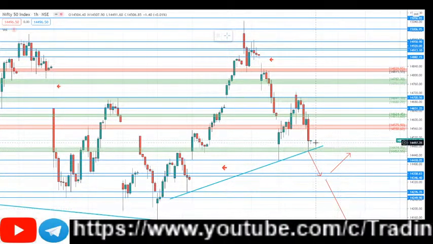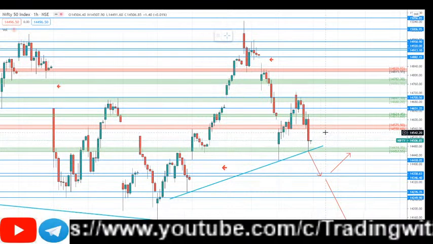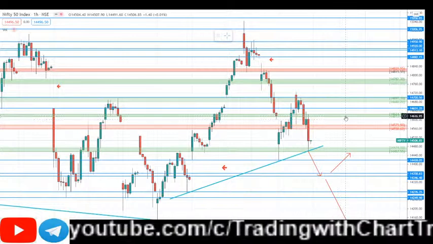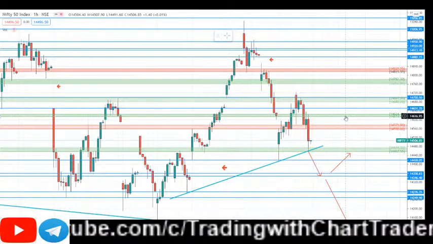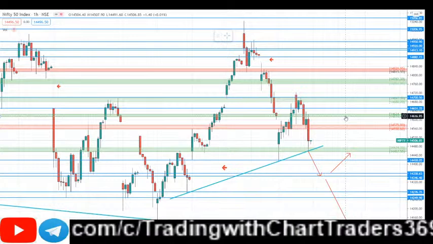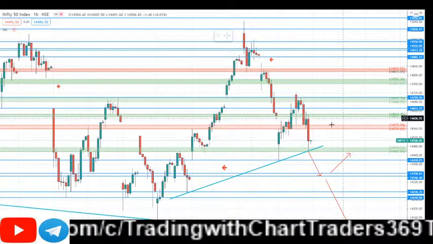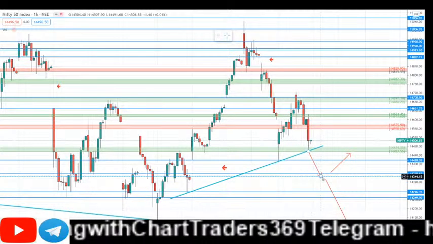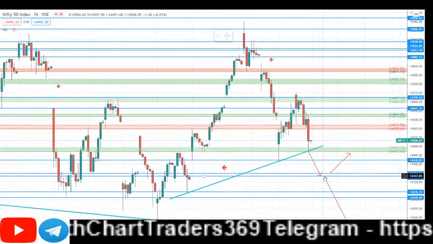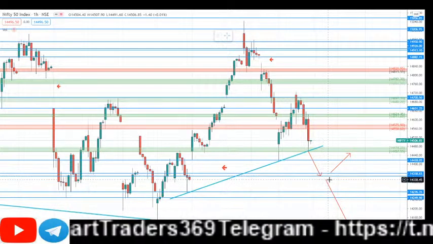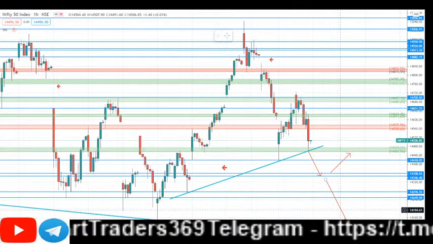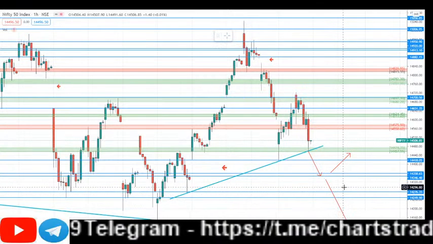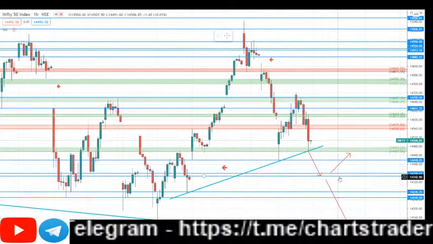Suppose we see a positive opening tomorrow, we can easily expect it can touch 14,600 levels on the uptrend. So the maximum I'm expecting is 14,600. On the downtrend, if it breaks this, we can expect 14,350, and maybe tomorrow if it breaks this 14,300, we can see further downtrend on Nifty. So that's the reason I've mentioned we can see a market crash tomorrow based on this trend line.